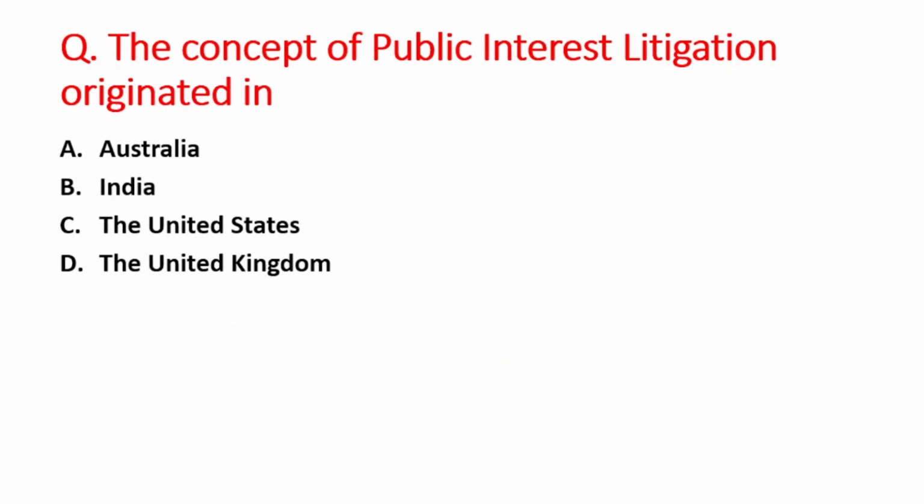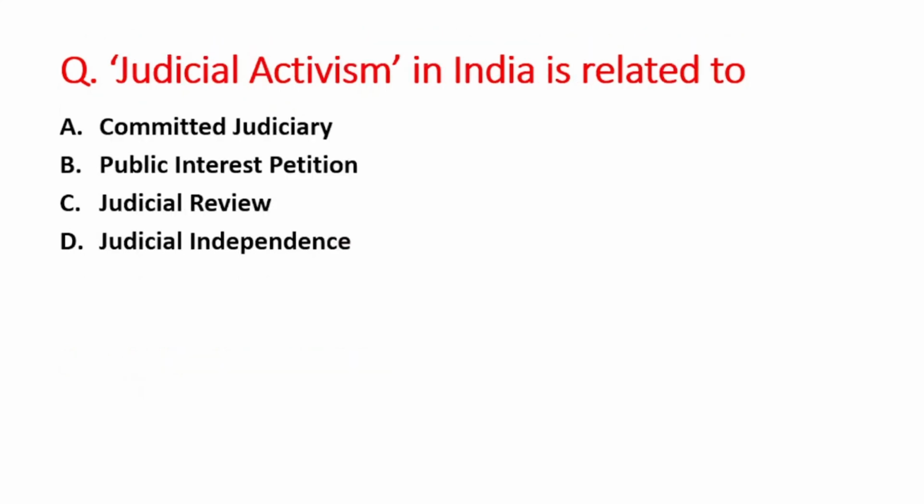Next question is the concept of public interest litigation originated in. A option is Australia, B is India, C option is the USA, and D option is UK. The right answer is option C, that is USA. Next question is judicial activism in India is related to. A option is committed judiciary, B is public interest petition, C option is judicial review, and D option is judicial independence. The right answer is option B, that is public interest petition.